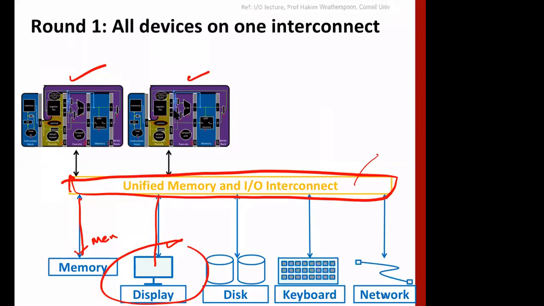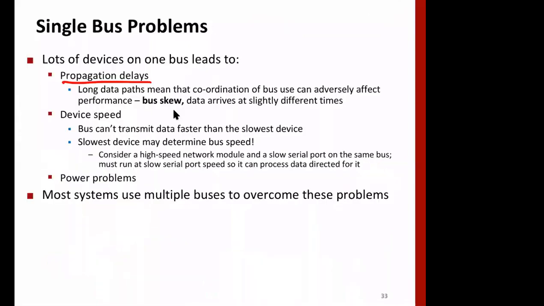If we are putting multiple devices here, then the bus has to be long. That's the first thing, right? Because of long buses, there may be problems in coordination of the bus. If you are using a synchronous bus, signals may reach different devices at different points in time, because as the length of the wire increases, signals are degraded, because not all wires will be of exactly the same quality. And then of course device speed: the bus can't transmit data faster than the slowest device. So these are the problems.